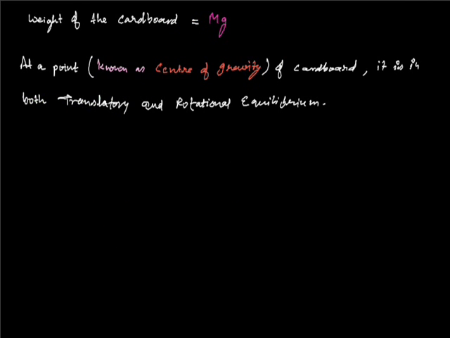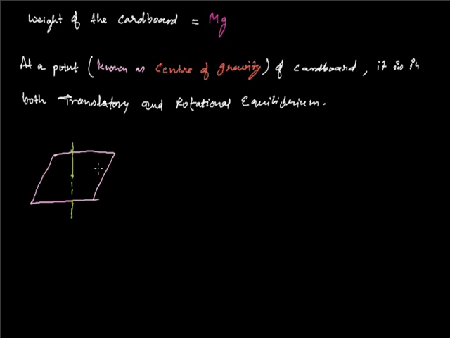Let us imagine the shape of the cardboard and the axis passing through our fingertip along the length of the finger, shown here by the green line, and the cardboard is balanced with respect to that green axis. The cardboard is composed of many small mass particles, hence its total mass is capital M as we have shown.